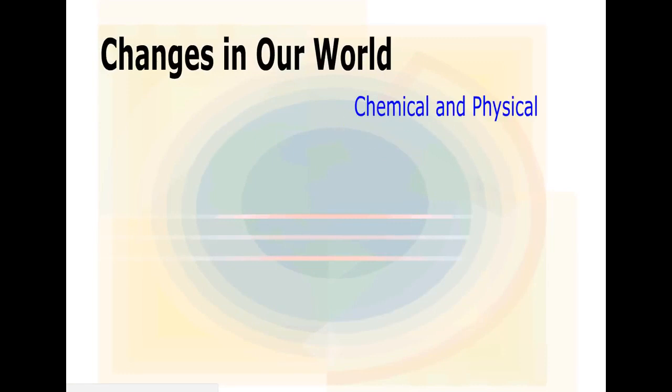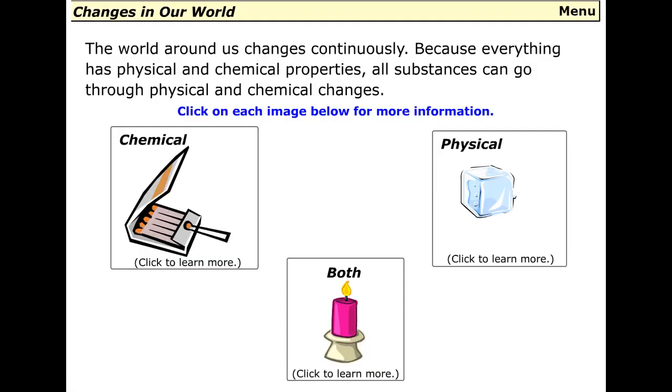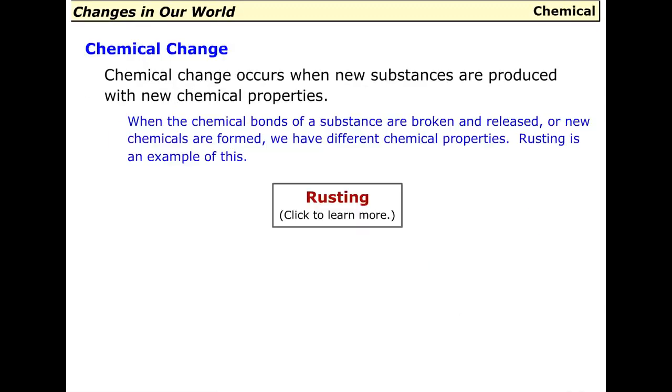Welcome to Changes in Our World, Chemical and Physical. The world around us changes continuously. Because everything has physical and chemical properties, all substances can go through physical and chemical changes.